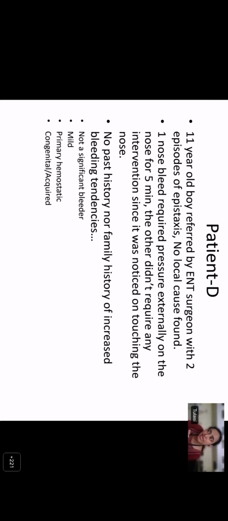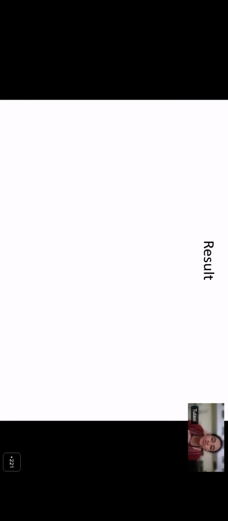Now, at this stage in a child, it is difficult to say because the child is still young. So we cannot say whether it's inherited or acquired at this stage, but there's no family history. But he's still a child, so he could have just started with the symptoms. You cannot make out what is the pattern of inheritance. So it could be a mild platelet function defect or mild von Willebrand disease. When we evaluated him extensively, we did not find any hemostatic defect.